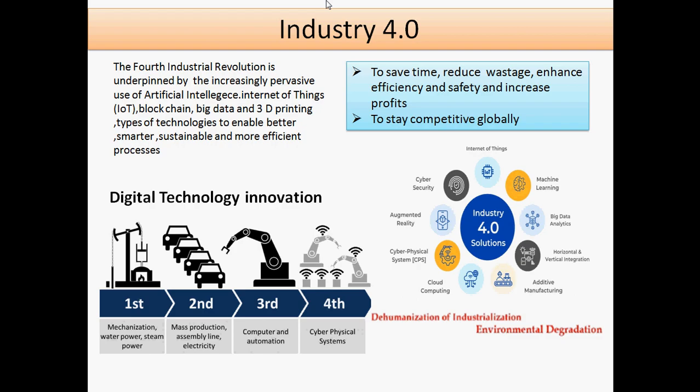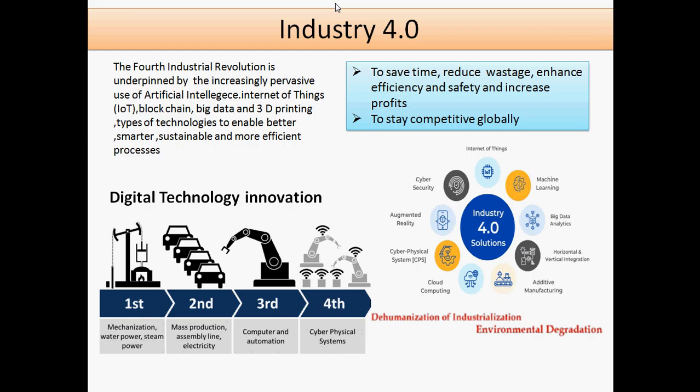In the second generation, we have the use of mass production. In that, we are using the assembly line and much more use of electricity. So we conveniently go to Industry 2.0. After that, the revolution we carried, we are taking the help of computers and automation. We get maximum production and better, efficient processes.